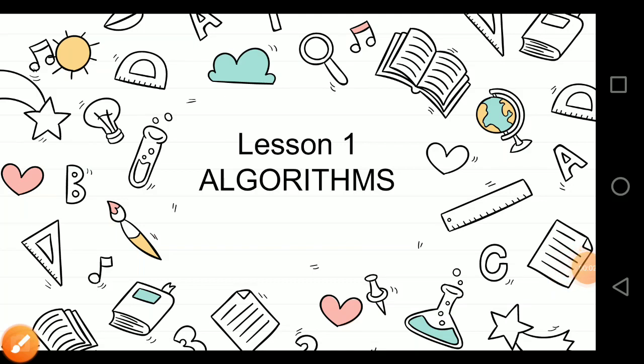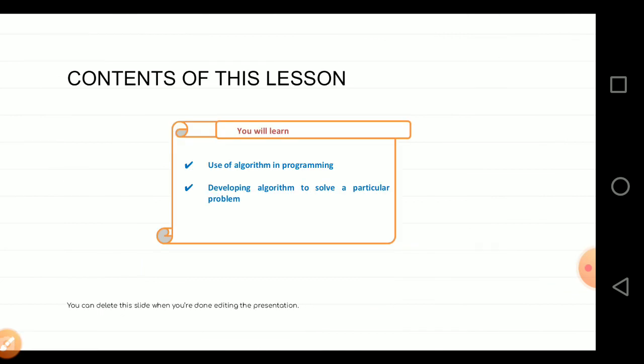Hello all, welcome to the first lesson, Algorithms. In this lesson, you will be learning about the use of algorithms in programming, and also you will develop some algorithms to solve a particular problem.